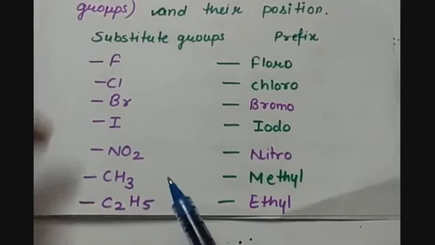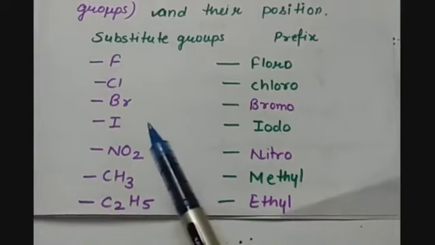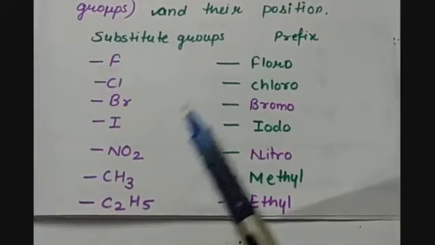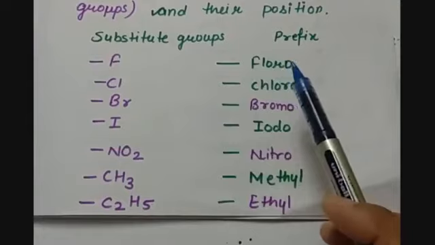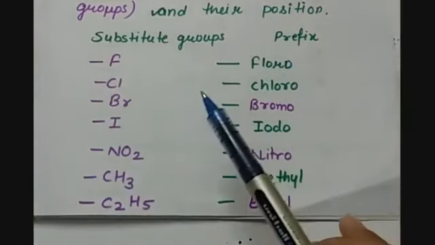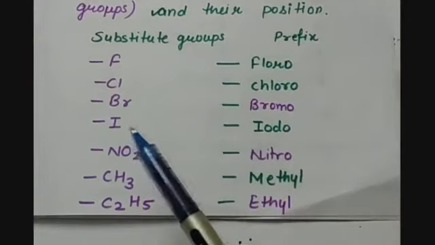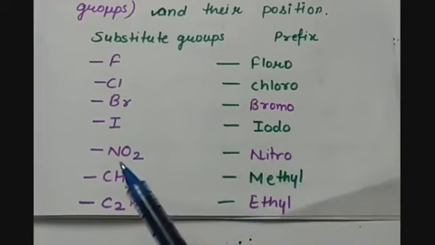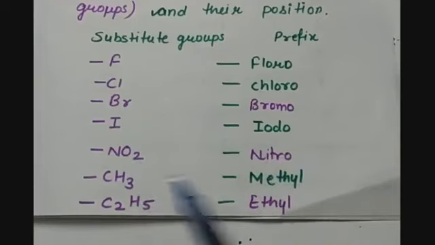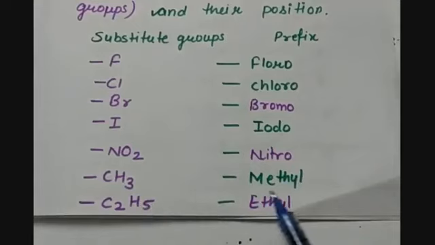So if these groups are present in some carbon compound, they will be named as prefix: fluorine will be named as fluoro, chlorine as chloro, bromine as bromo, iodine as iodo, NO2 as nitro, CH3 as methyl, C2H5 as ethyl.